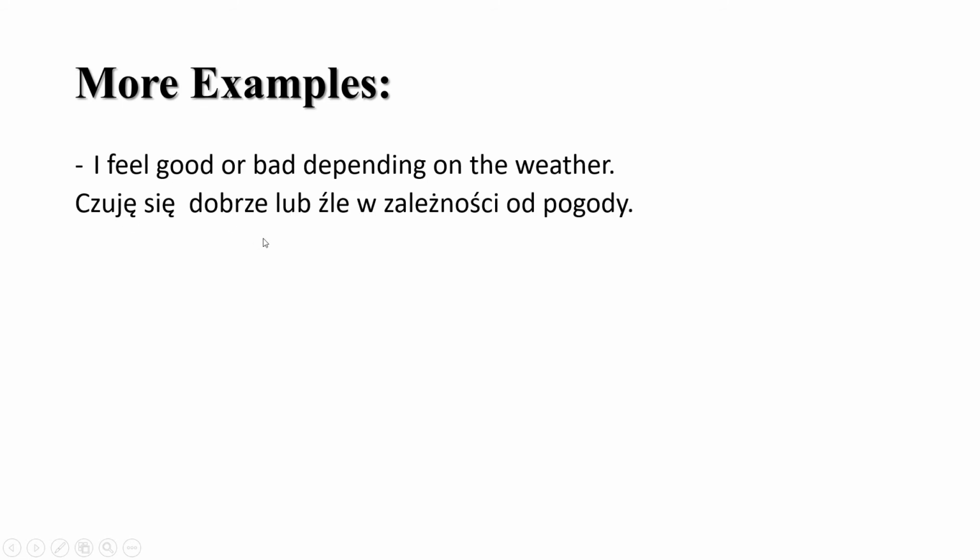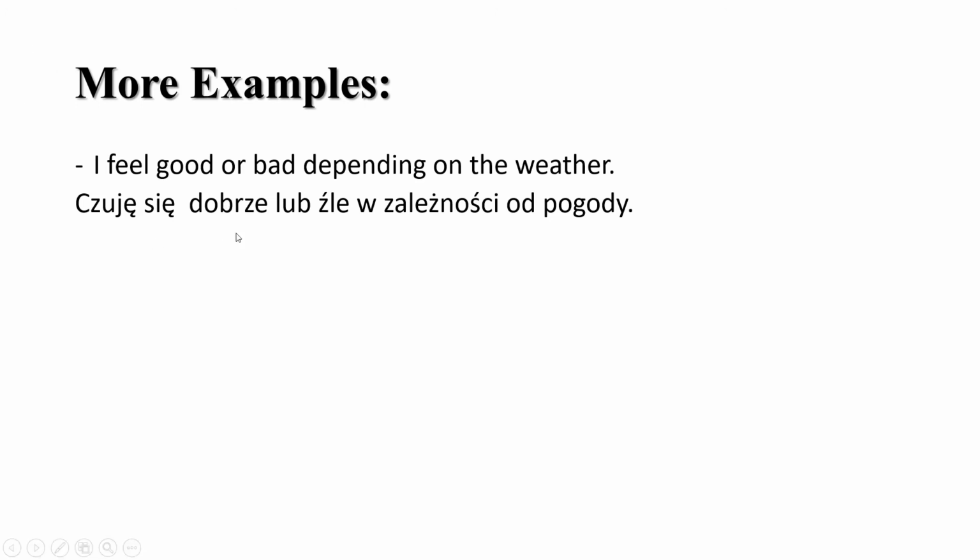So, I feel good or bad, depending on the weather. So, dobrze here is an adverb, lub means or, and źle here is an adverb as well. It might look like an adjective, but it is an adverb. Why? Because you feel good or bad. You are not good or bad.